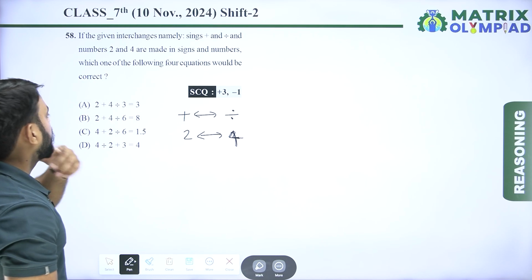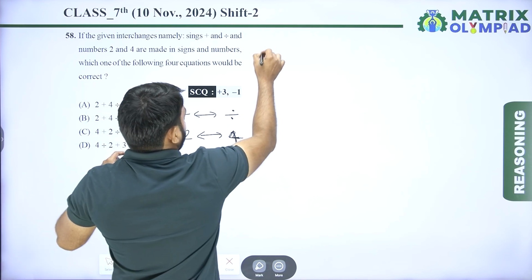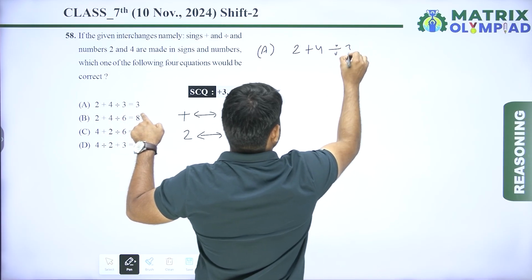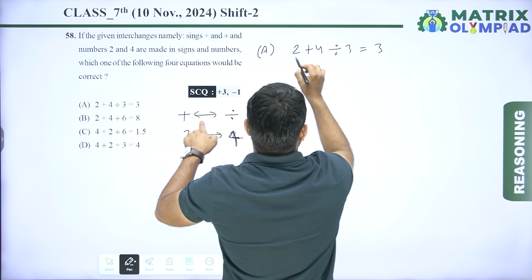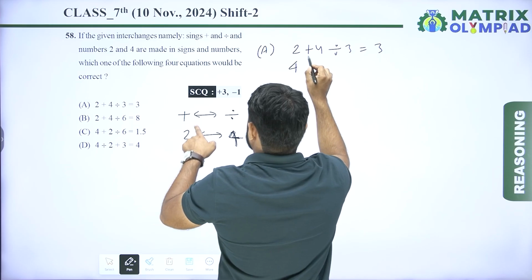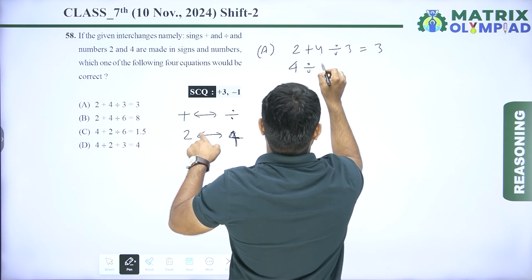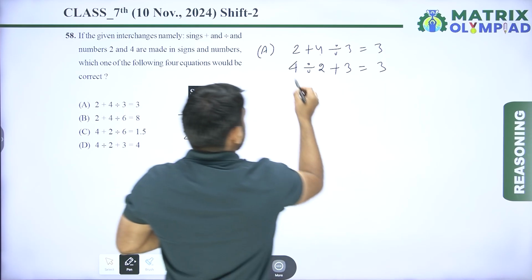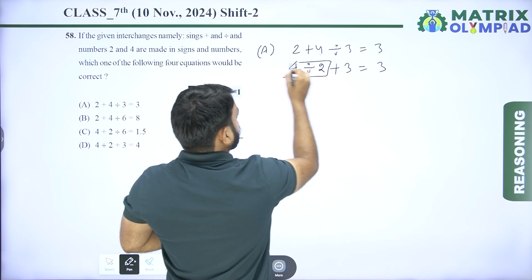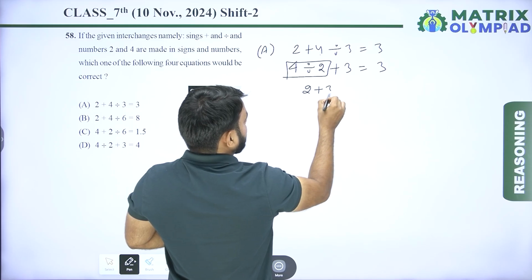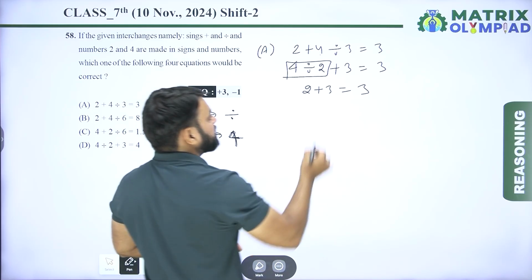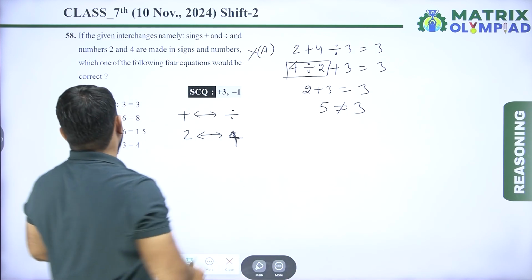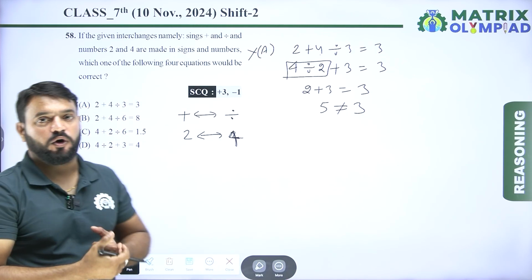Now, according to option A, the equation is 2 plus 4 divided by 3 is equal to 3. So 2 becomes 4, plus becomes divided by, 4 becomes 2, divided becomes plus, 3 is equal to 3. So 4 divided by 2 is 2, plus 3 is equal to 3. 2 plus 3 is 5, which is never equal to 3. So option A is an incorrect option.